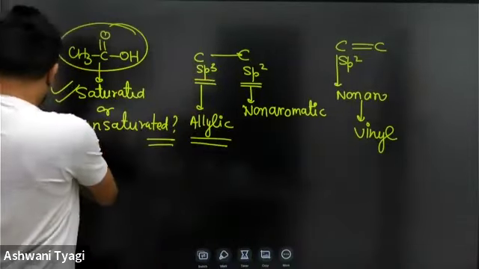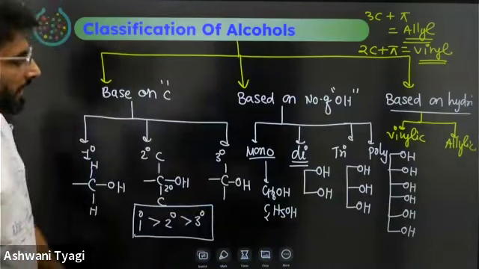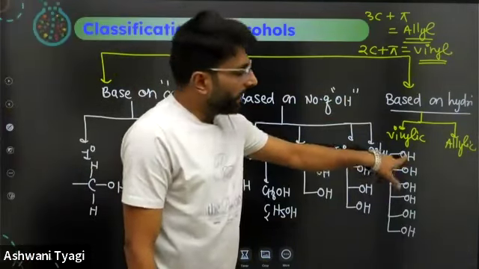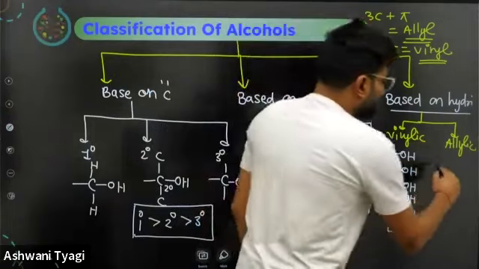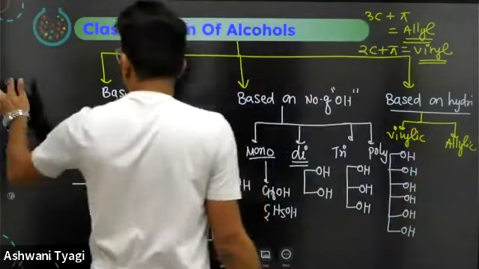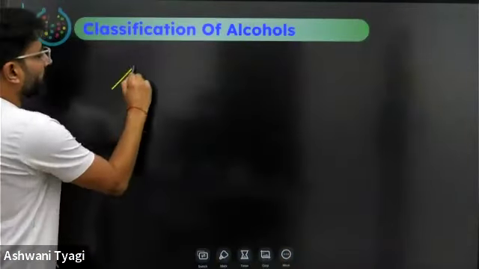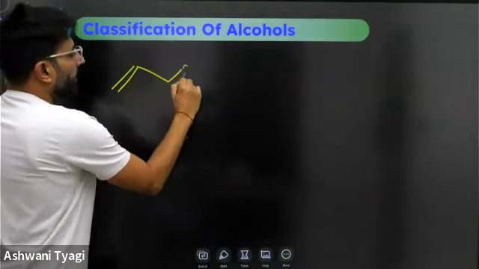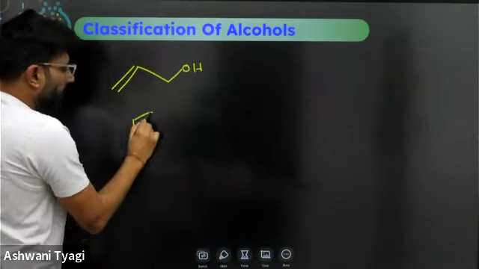Next, let's come back to the point. These are vinylic and allylic. I should give a few examples of vinylic and allylic. This is allylic alcohol. This one is vinylic.